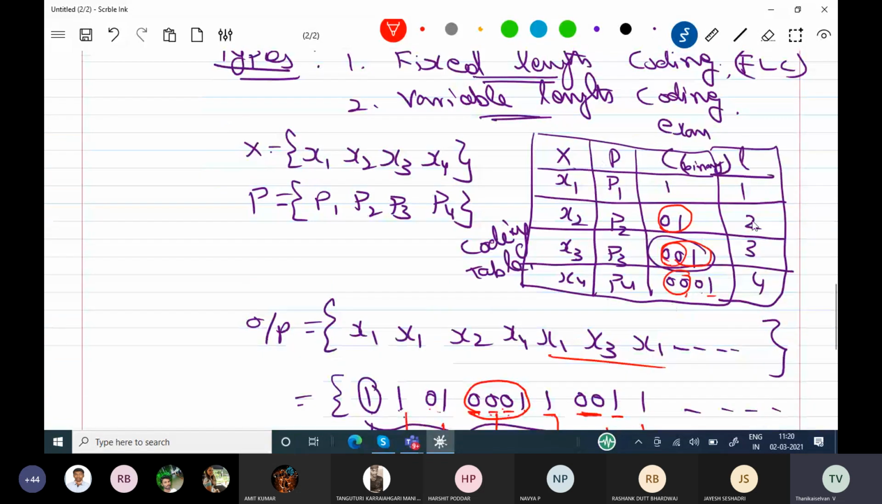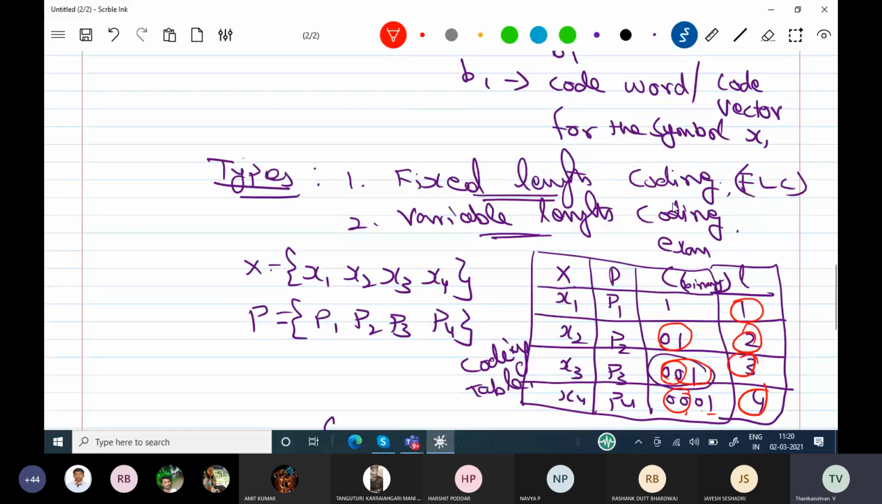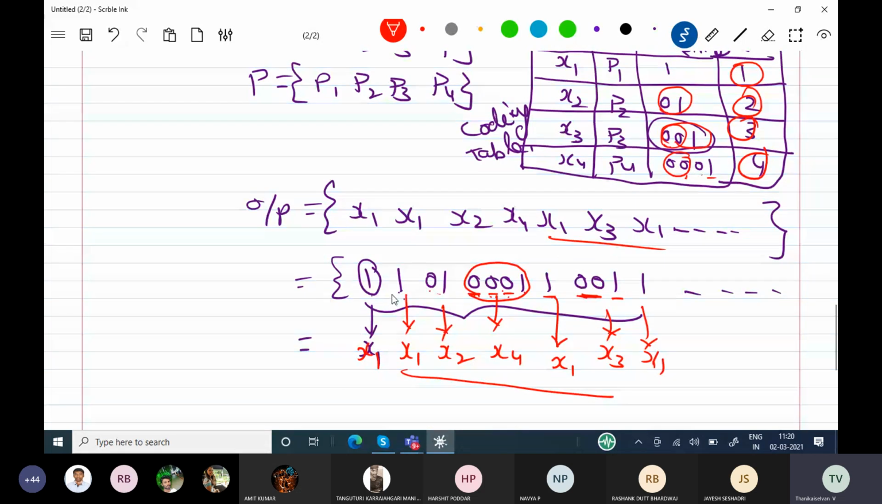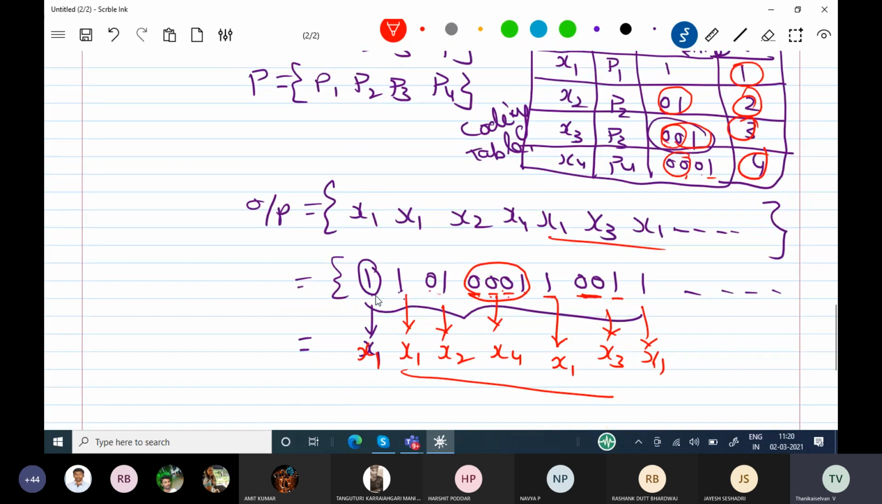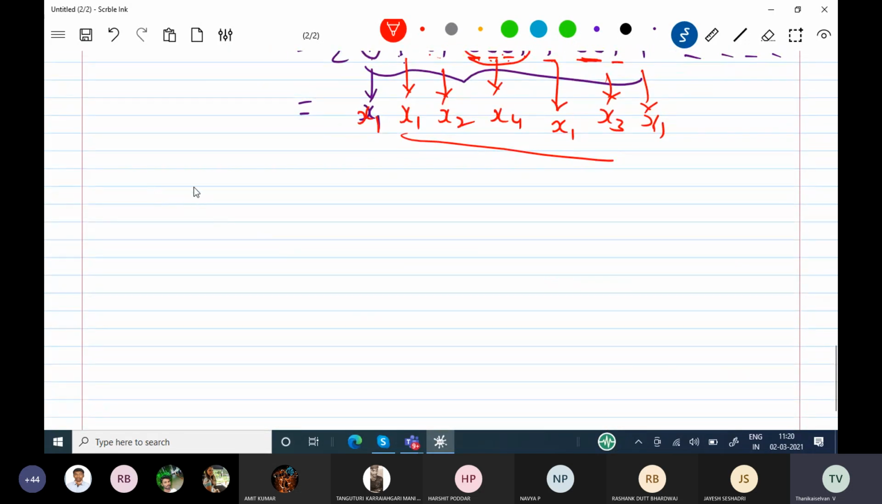So here the length is variable: first 1 bit, 2 bits, 3 bits, 4 bits, like that it is coming. So it is called variable length coding. It is also converting non-binary to binary, and all the codes are uniquely decodable codes. So we are going to study about the variable length coding.